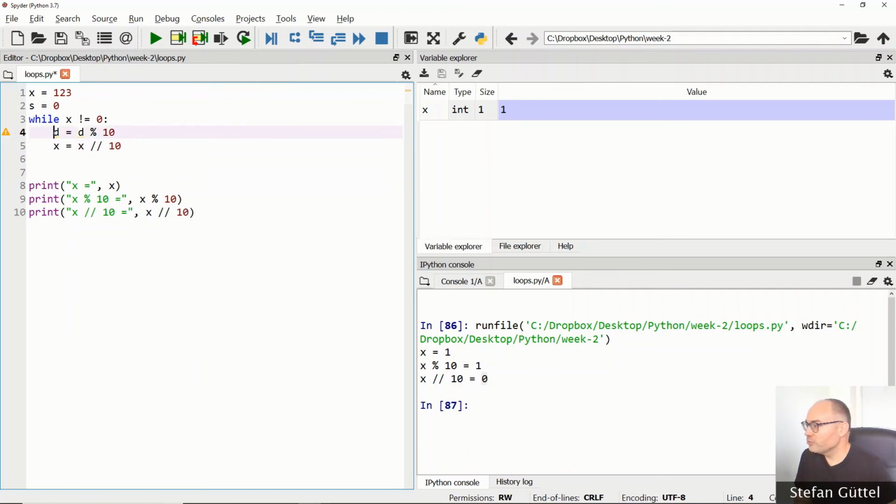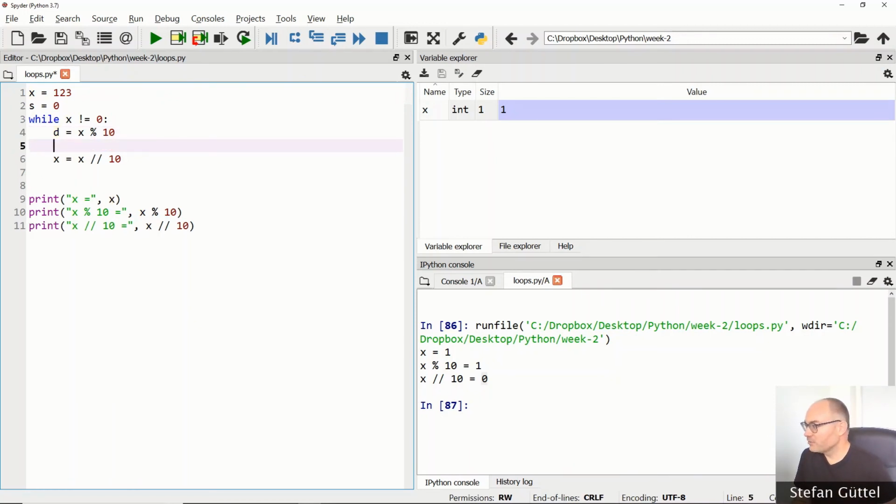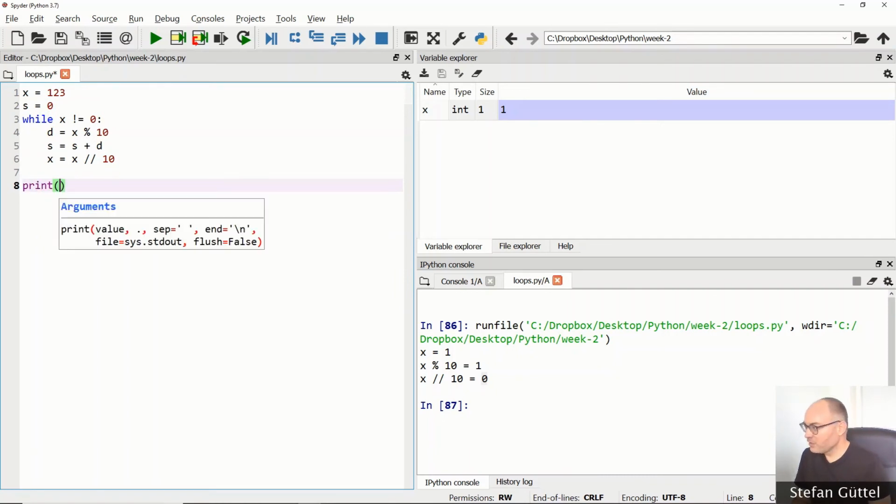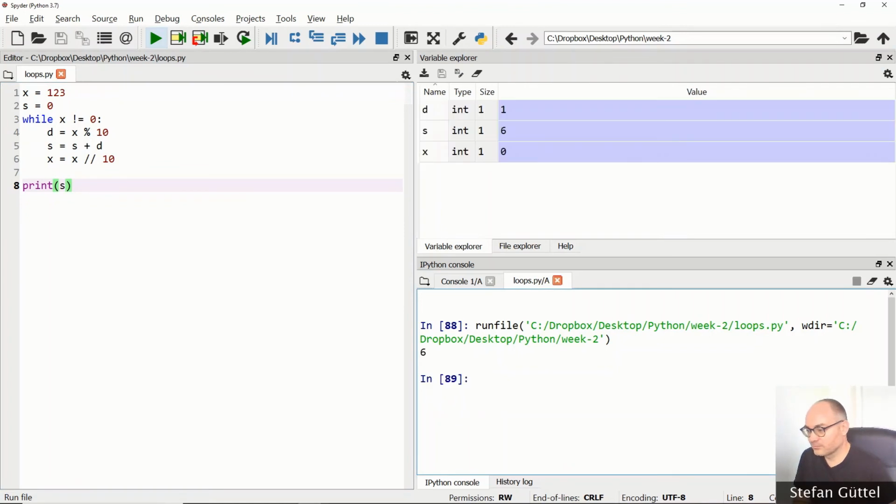Now, what do we do? Sorry, this should be an x here, right? So we will extract the last digit from x and assign it to the variable d. Now, this variable d stores the last digit that we want, and we can increment s by this variable d. And that's it. So after this while loop is completed, we can print out the value of s, and it should indeed store the sum of the digits in x. Let's try it out. Okay, the answer is 6 using this input here.